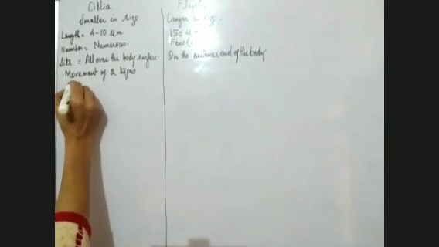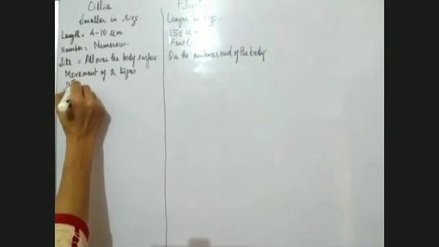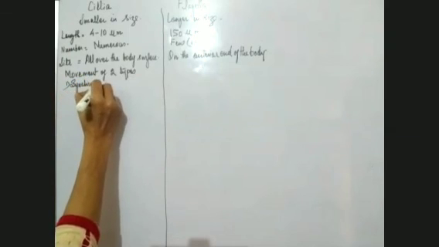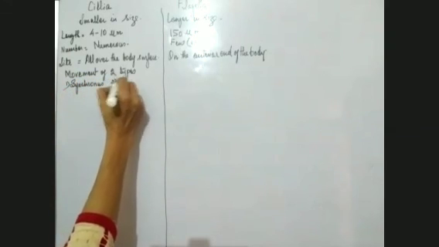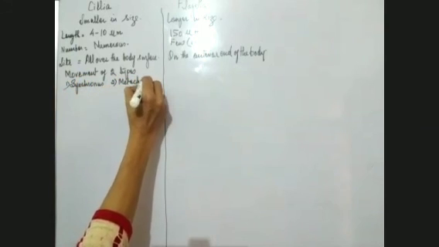One is synchronous, another is metachronous. Number one, synchronous, and number two is metachronous. What do we mean by synchronous and what do we mean by metachronous?